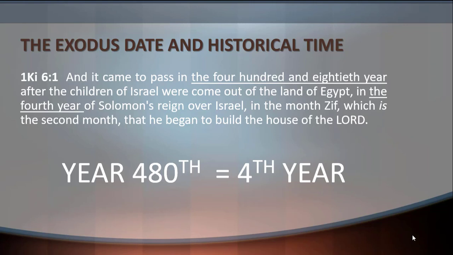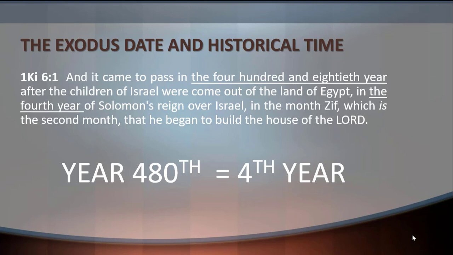Now we will explain about the 480th year. According to 1 Kings 6:1, it came to pass in the 480th year after the children of Israel were come out of the land of Egypt, in the 4th year of Solomon's reign.